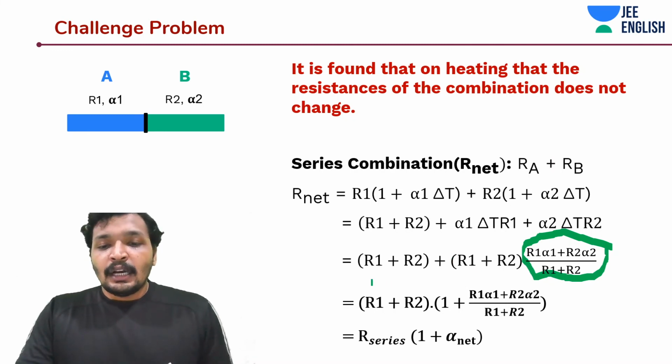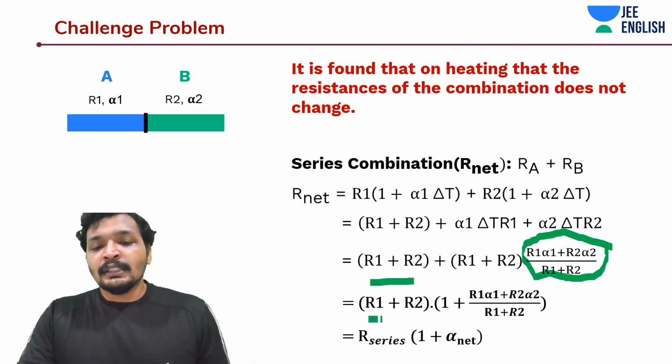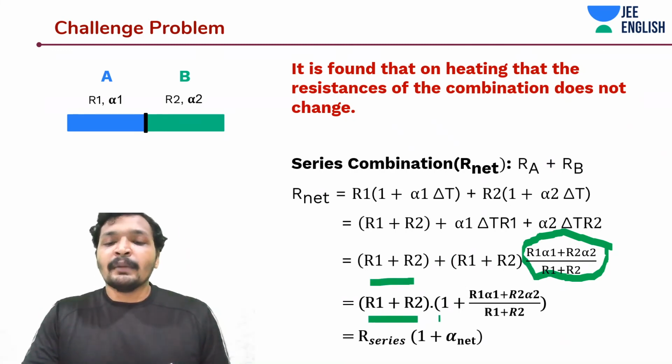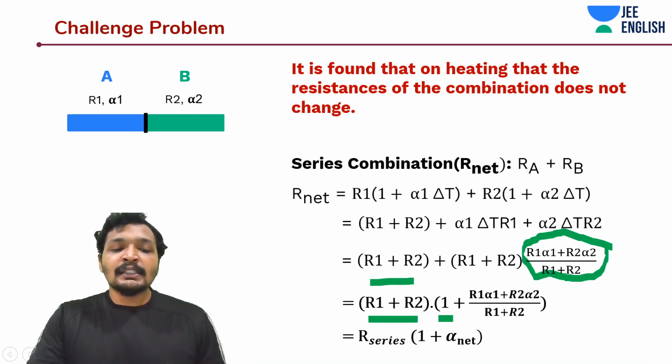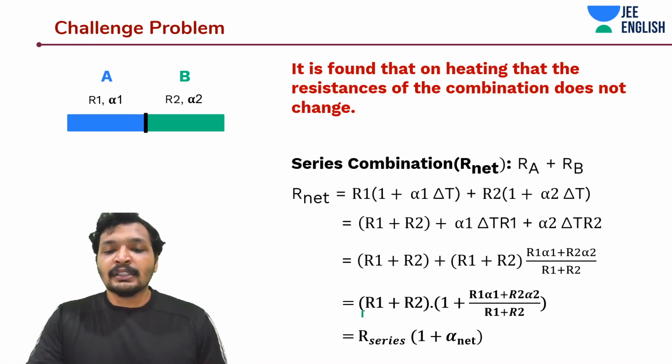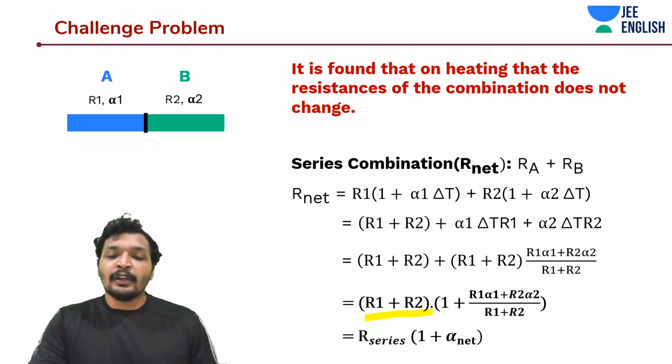So you take R1 into R2 plus common and you would get the same thing, R1 plus R2 into 1 plus R1 alpha 1 plus R2 alpha 2 divided by R1 plus R2. And this you would call as net series resistance. You know that R1 plus R2 is net series resistance. We spoke about it a lot of times. That would become R series.